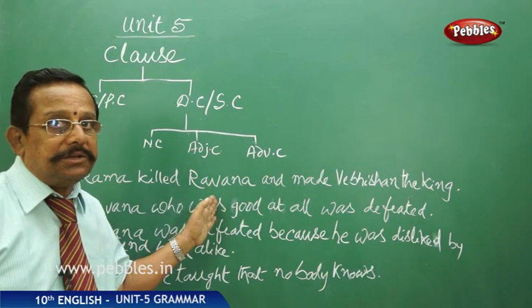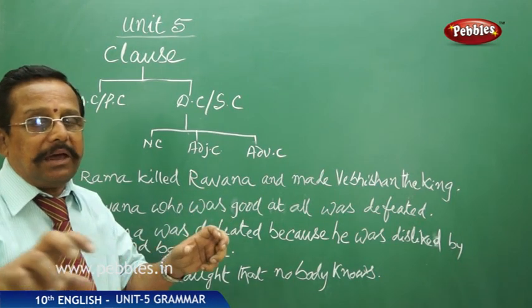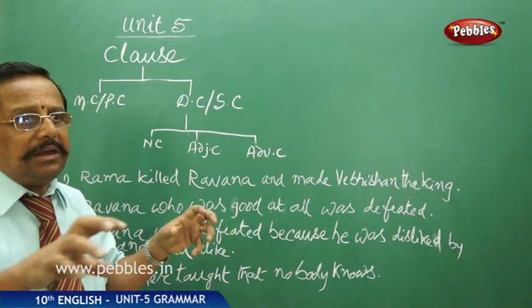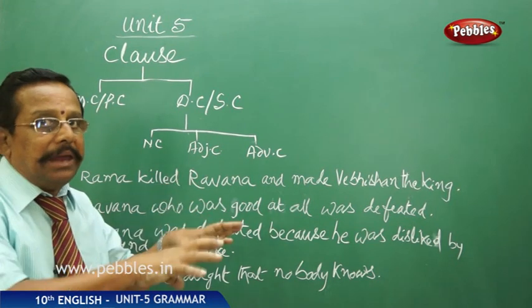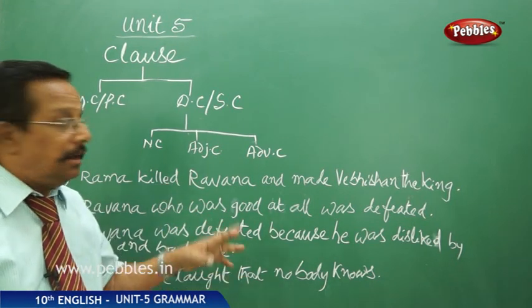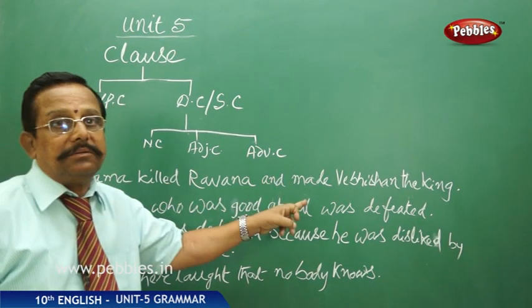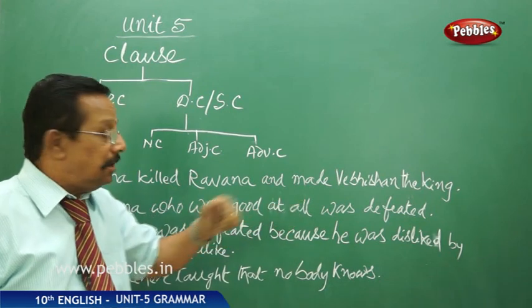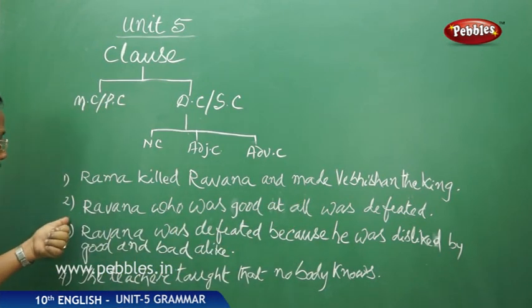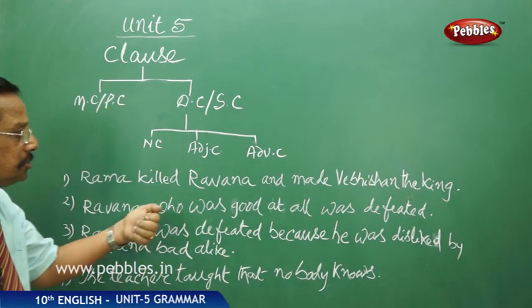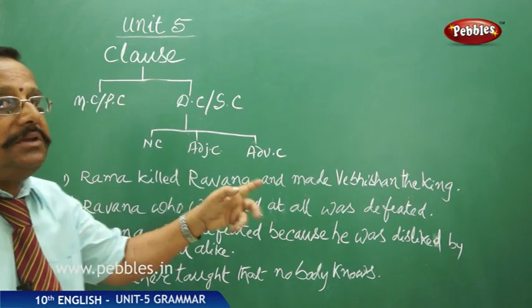And in a compound sentence, there may be 1 or 2 or 3 or whatever, everything remains a main clause, right? That is, this is not depending on that, nor that depending on this, right? Now, let us see this. Ravana, who was good at all, was defeated.